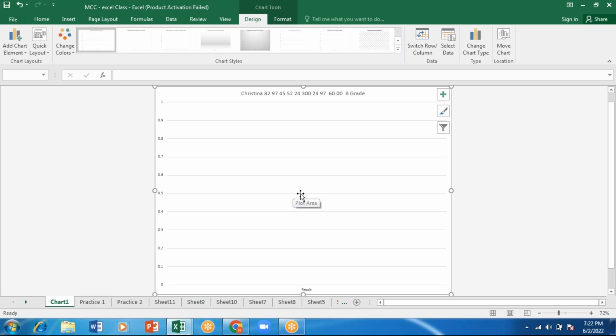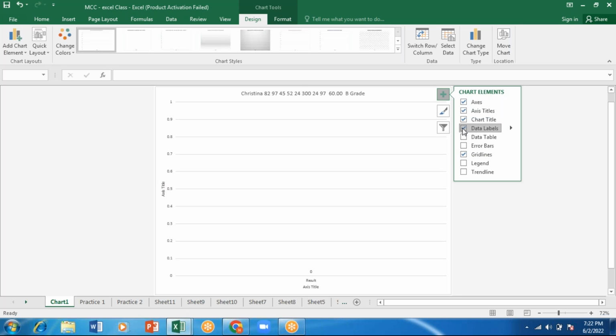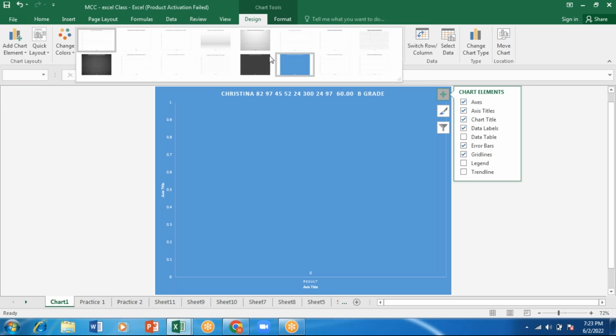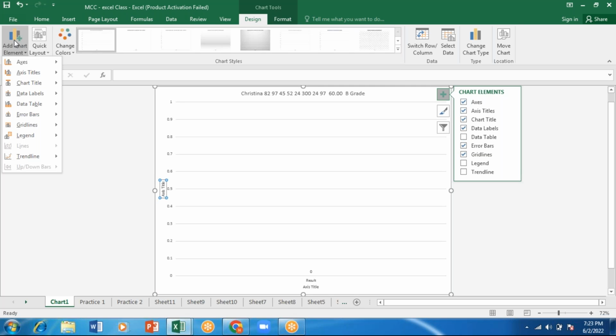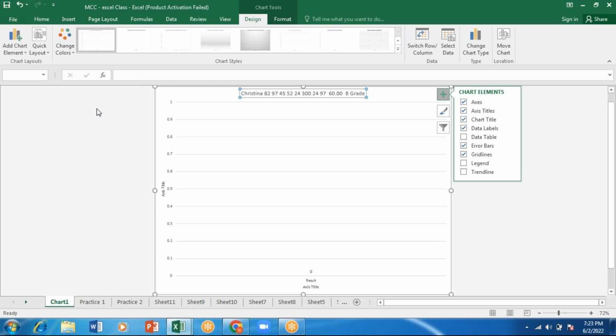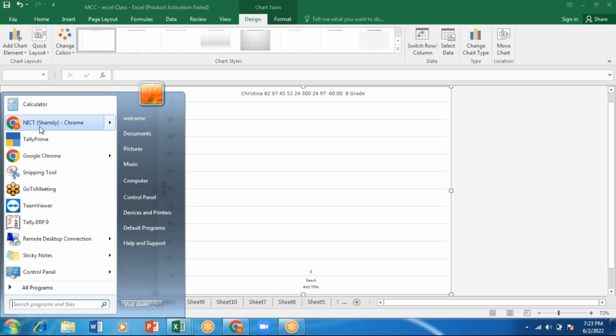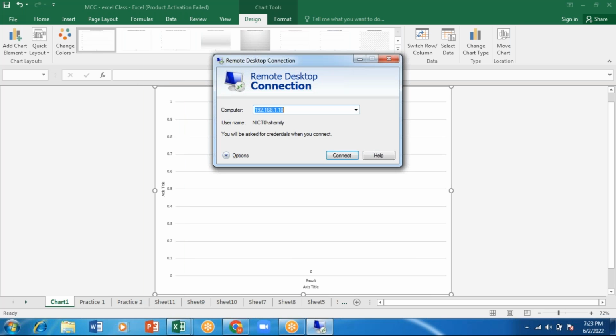Continue. I've not updated it, so I'm not getting the exact details. I'll add here an axis title, data labels, and the data style however I want. Add a chart title, or a chart, whichever I want, that I can add. It is only showing this much. Since I have not updated the version, let me open with the other things. We have time. I'll go with the other thing. I'll show you in some other place.